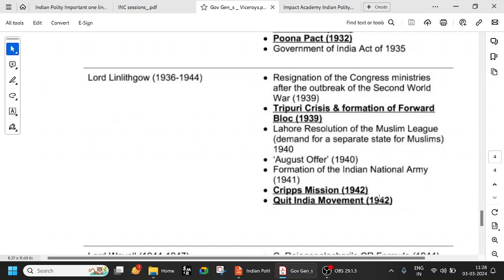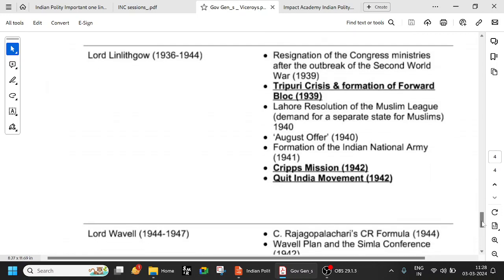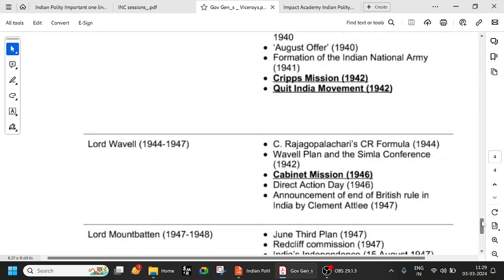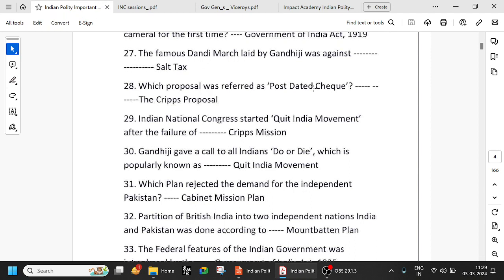So basically, they were saying if you help us fight the World War, then we will look into it. We'll give you separate electorates, we'll give you more powers, we'll give you independence and all those things. So there comes the Cripps Mission 1942, Wavell's Plan and the Shimla Conference, and later in 1946 the Cabinet Mission Plan. The Cabinet Mission Plan 1946 was the first time the Constituent Assembly was discussed. We've seen that already, some time back.